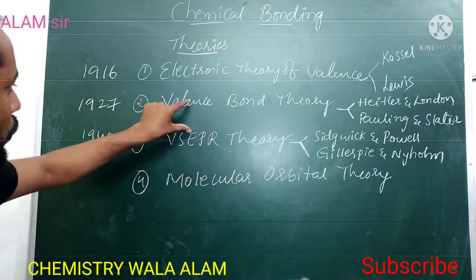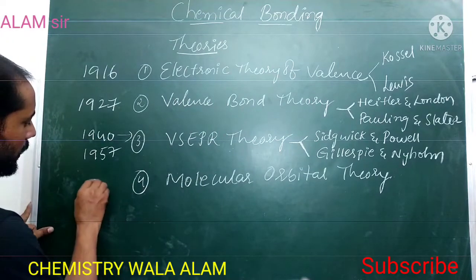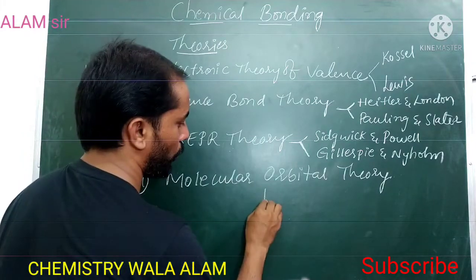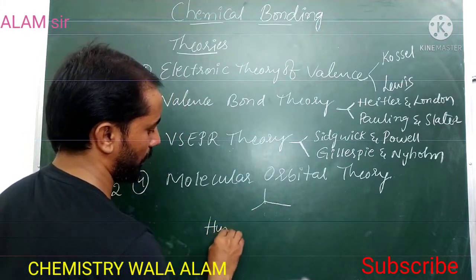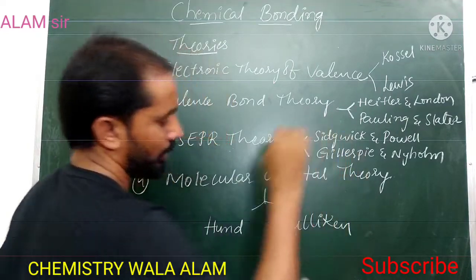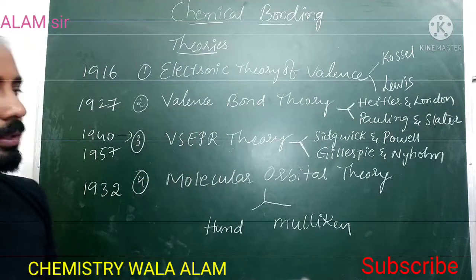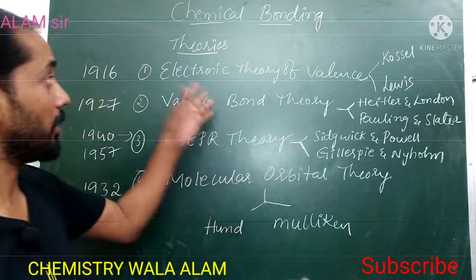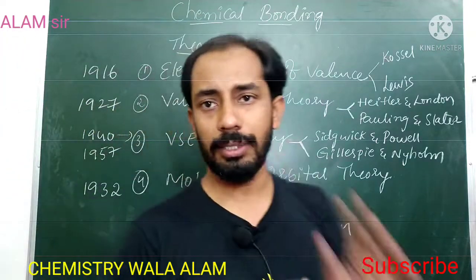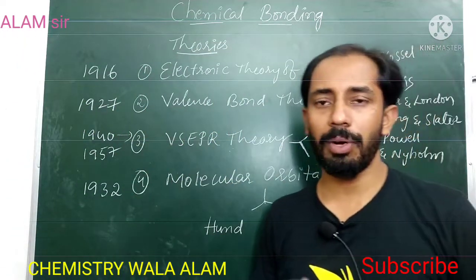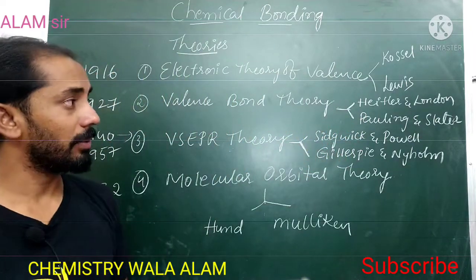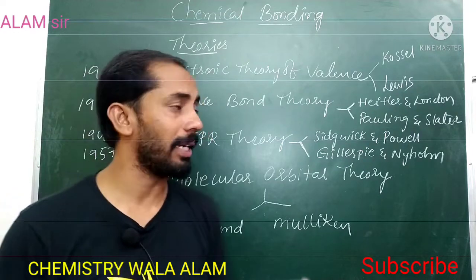And in between these two theories, in the year of 1932, molecular orbital theory was given by two members, Hund and Mulliken. So here are different theories explaining the formation of the covalent bond. Among them, the first theory is the electronic theory of valence, given by Kossel and Lewis in the year of 1916, and the next theory is valence bond theory, given by Heitler and London in the year of 1927, and extended by Pauling and Slater.